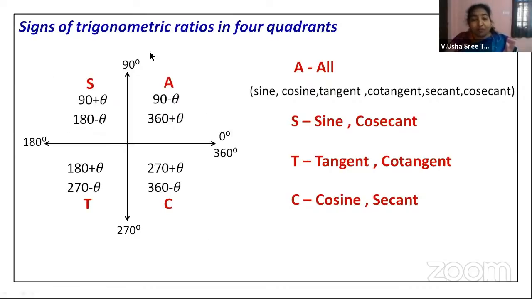Right, children? So from this ASTC property, you can give the sign of the trigonometric ratios in the 4 different quadrants. Now, why is the sign positive in the first, second, third, and fourth quadrants for only a few trigonometric ratios? Why not the others? That we will see in the next slide.